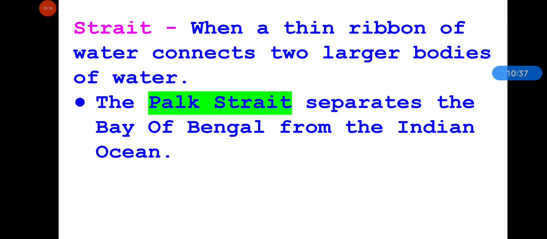What is a strait? A strait is a thin ribbon of water that connects two larger bodies of water. And which strait separates the Bay of Bengal and the Indian Ocean? Palk Strait. Okay.